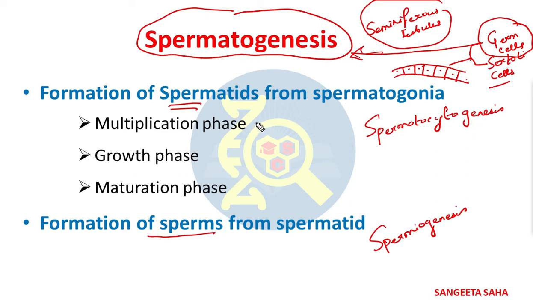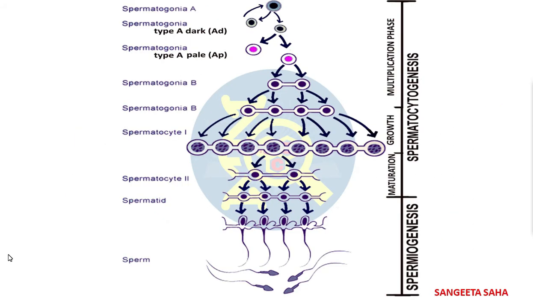Now this spermatocytogenesis further divides into three phases. The first one is the multiplication phase, next is the growth phase, which is followed by the maturation phase. We are going to learn this in detail in the next slide. In the previous slides only, I have said that the spermatocytogenesis involves three phases. One is the multiplication phase, then the growth phase, which is followed by the maturation phase.